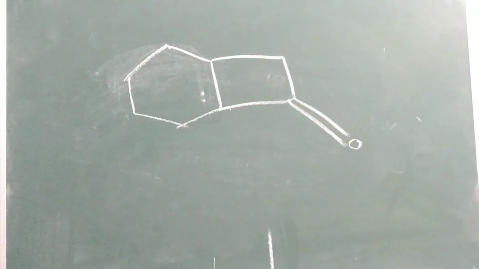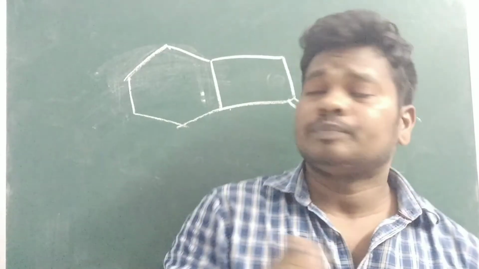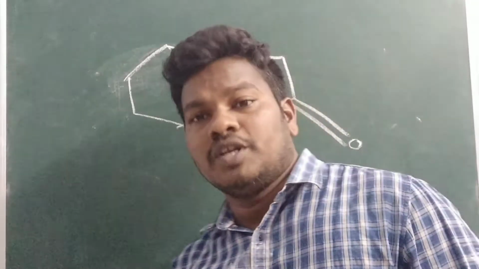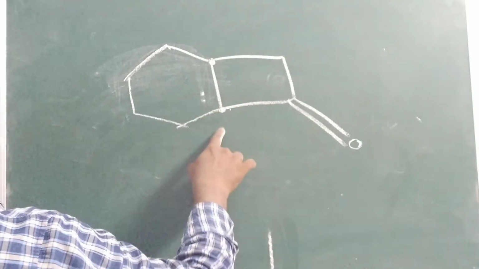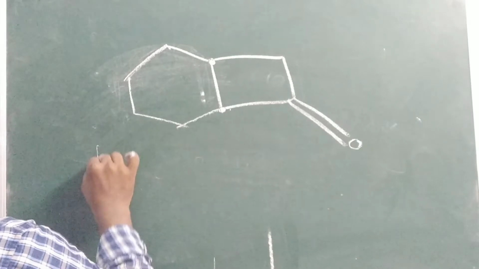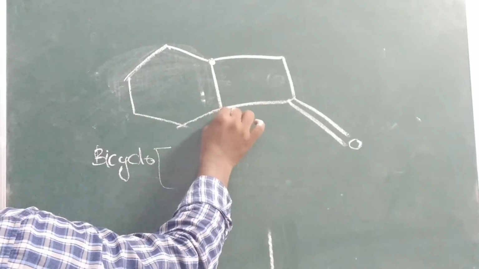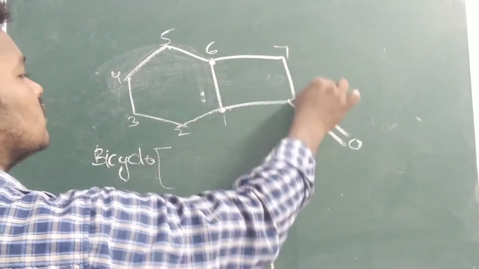What is that one? Ketone. Already we discussed. If you count the carbon containing the functional group, what we have to name? If you do not count the carbon, what we have to name, also we mentioned in the last video. So now here bridge carbon is there, here bridge carbon is there. So how will you give the number? Of course, first you can write the bicyclo. First you can give the number. How will you give? 1, 2, 3, 4, 5, 6, 7, 8.